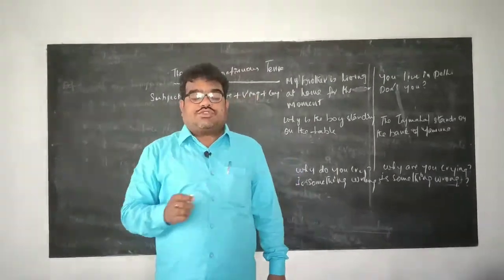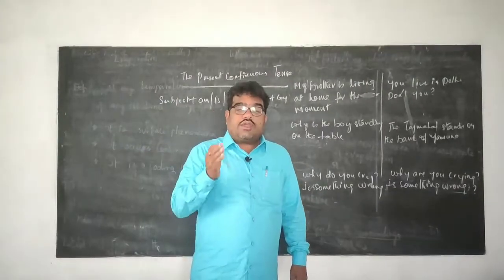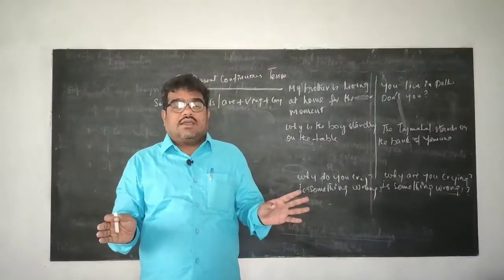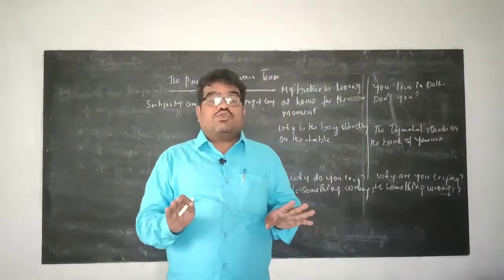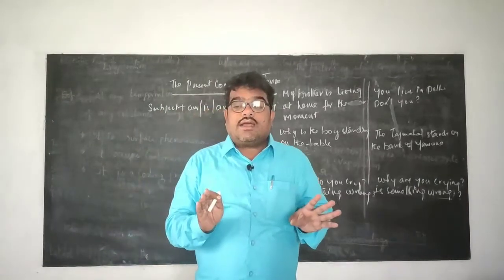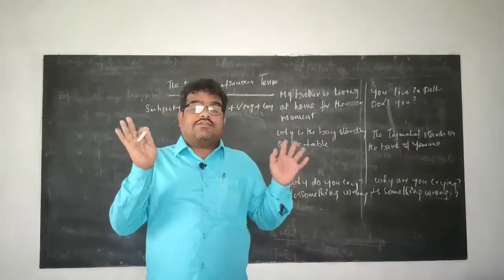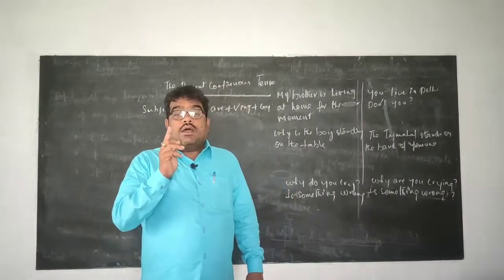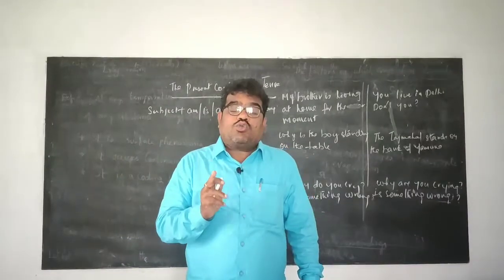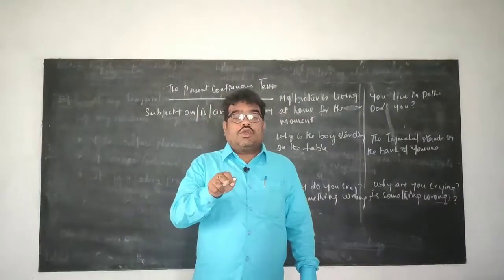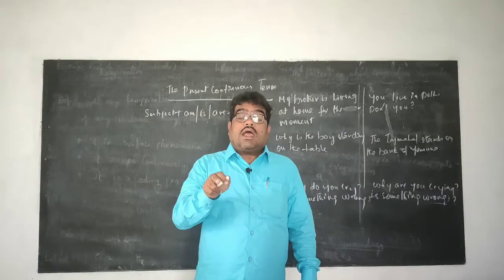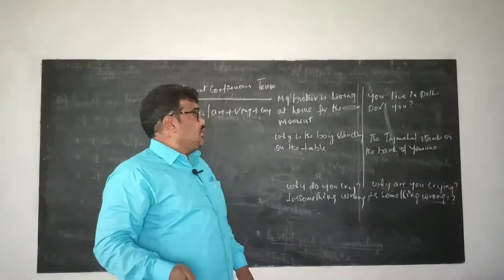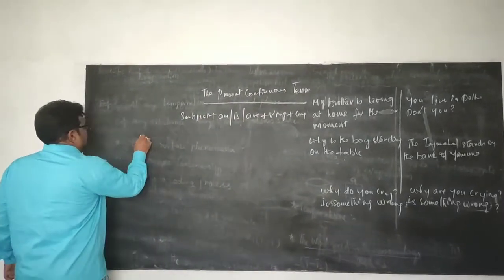Now, when is it used? The question you get is when you have to use it. Not only this, for all the tenses, if you know when it is to be used, then you can have a better grip on the language. Number one, it is used to talk about the action which is going on at the time of speaking. For example, it is raining.